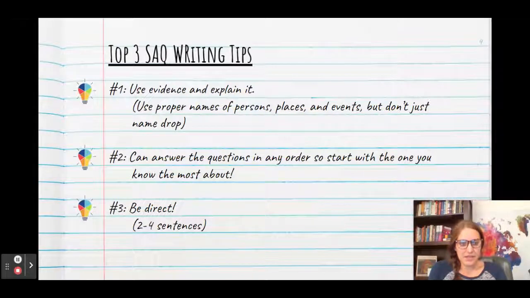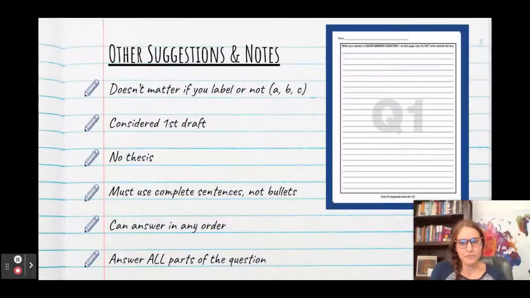Top 3 writing tips. Use evidence and explain it. You can answer the questions in any order, so do the ones that you know first, and then be direct, really 2 to 4 sentences. And I find in comparison prompts like the one we're going to do today, three sentences really is a sweet spot. Other suggestions, it doesn't matter if you label, the readers know it's a first draft. Don't worry about topic sentences or thesis statements, but make sure you're not doing bullet points, and try to answer all parts of the question.